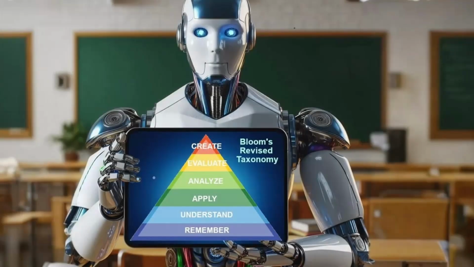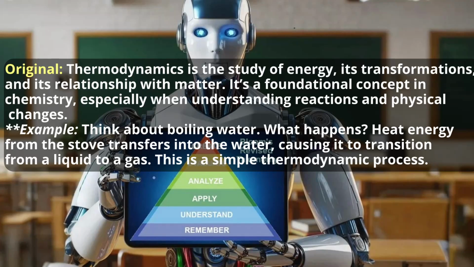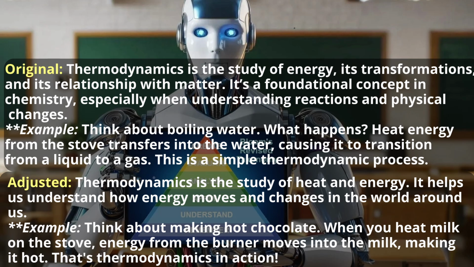So here's an example of the original text. You can see how it's describing it, and now the adjusted text. So you can see how it's shorter, it's simplified, less complicated words. The examples are, again, simple and easy to understand. So this is the power. And we can go even further.